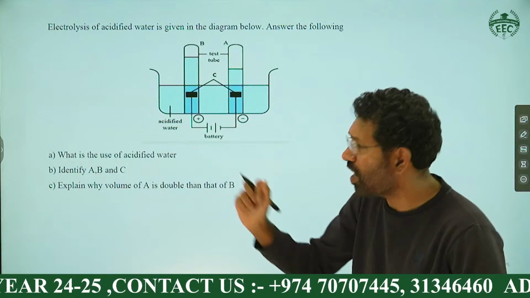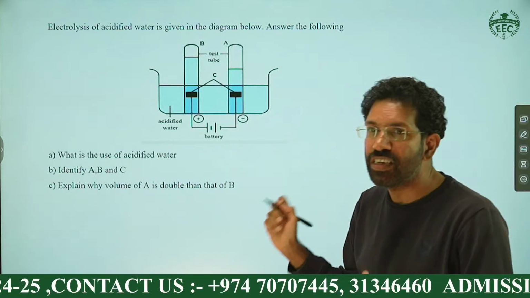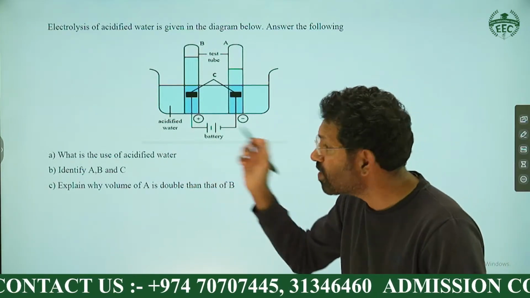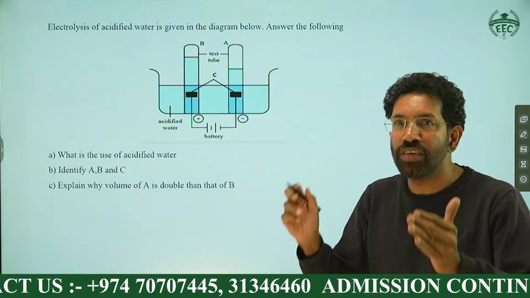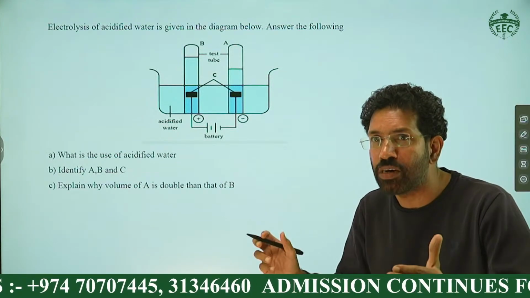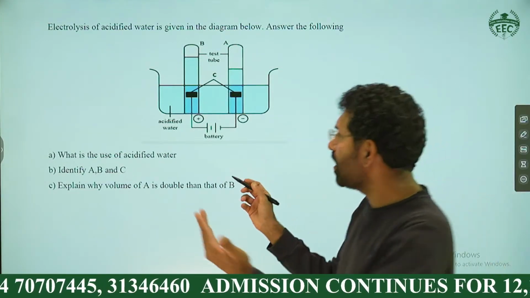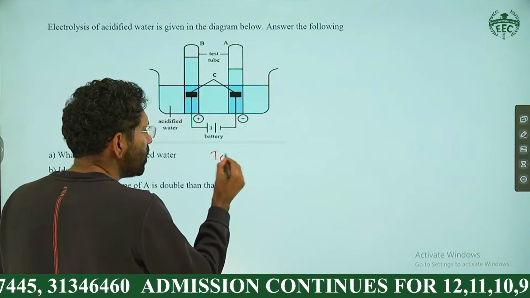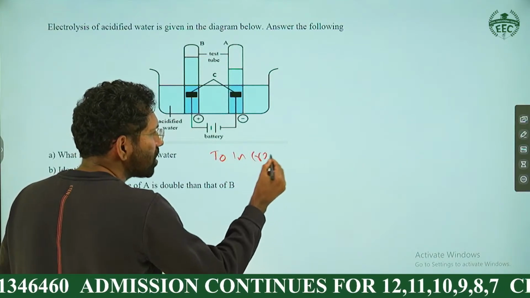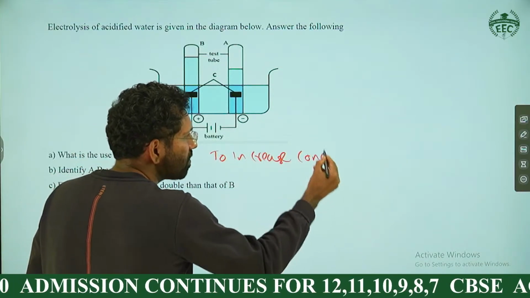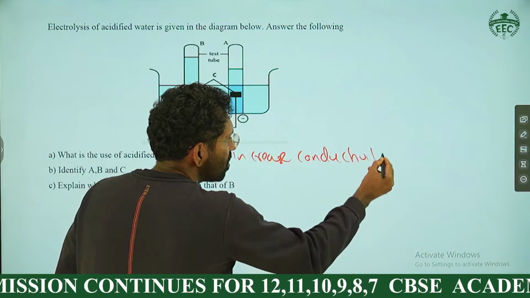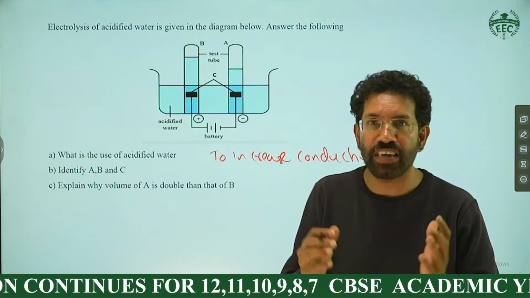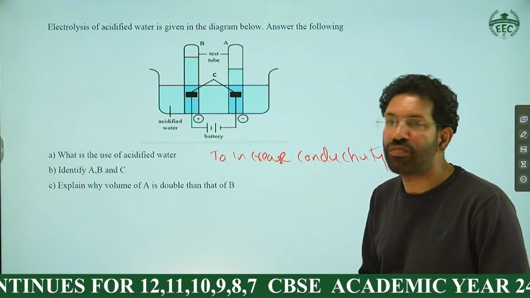So which acid is added here? We are using acidified water. One answer: what is the use of acidified water? We are using acidified water to make the water conducting in nature. You can say, to increase the conductivity. To increase the conductivity, right? This is the answer. Okay, that's the answer for the purpose of adding acidified water.